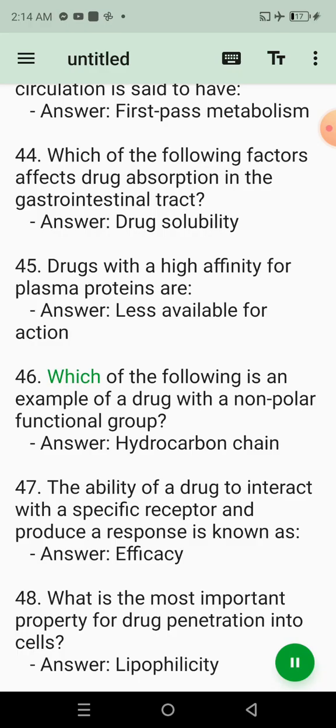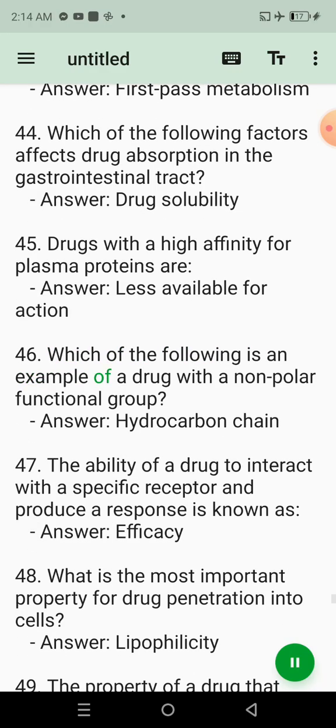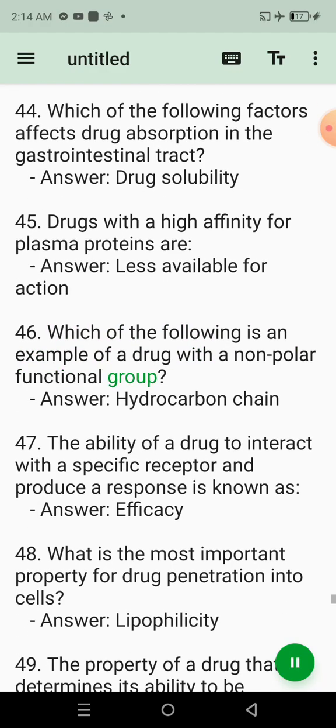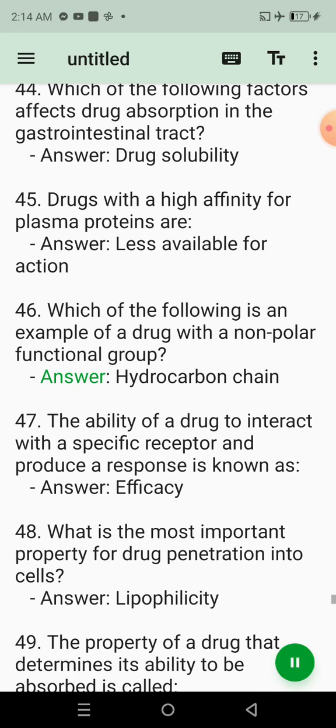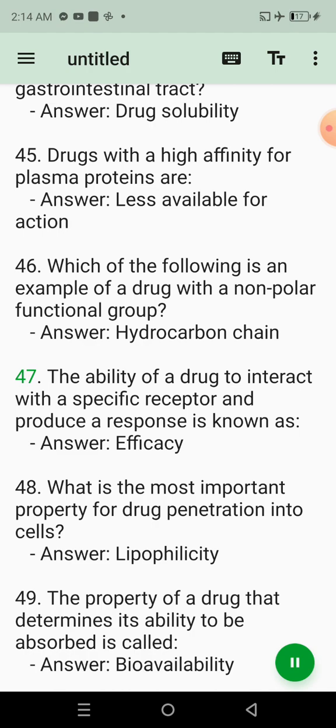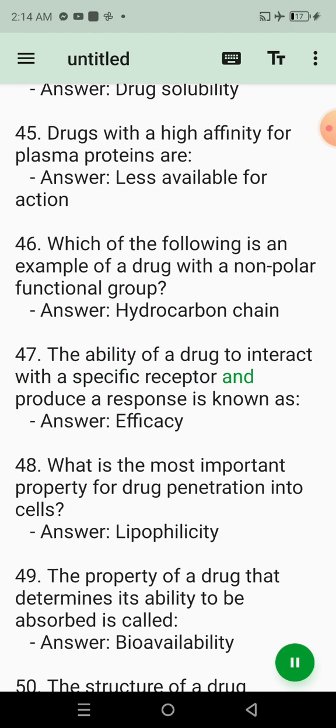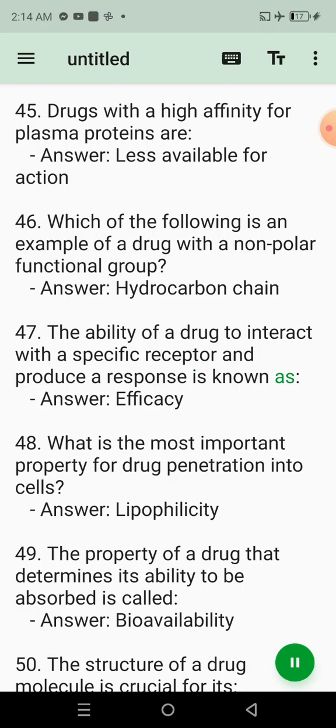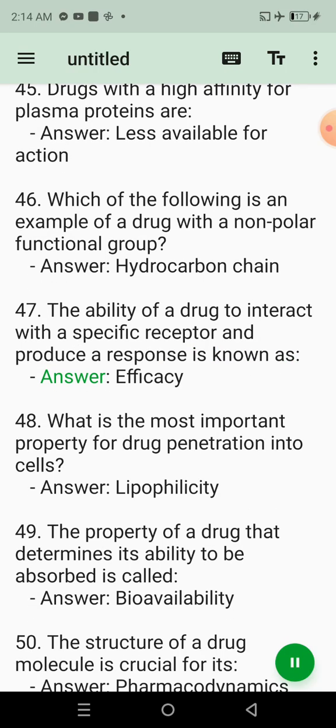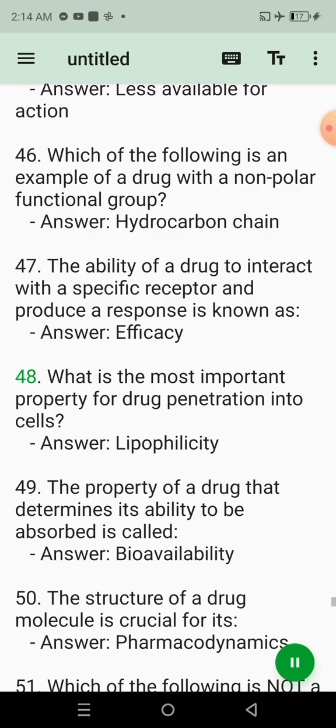46. Which of the following is an example of a drug with a nonpolar functional group? Answer: Hydrocarbon chain. 47. The ability of a drug to interact with a specific receptor and produce a response is known as? Answer: Efficacy. 48.